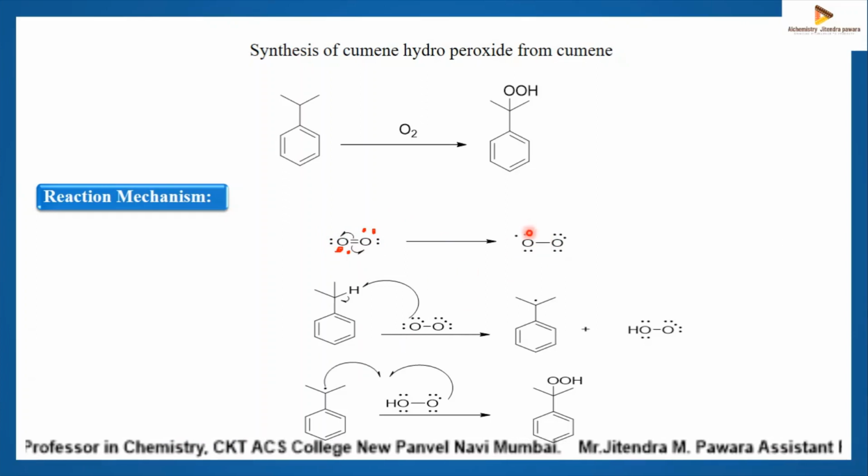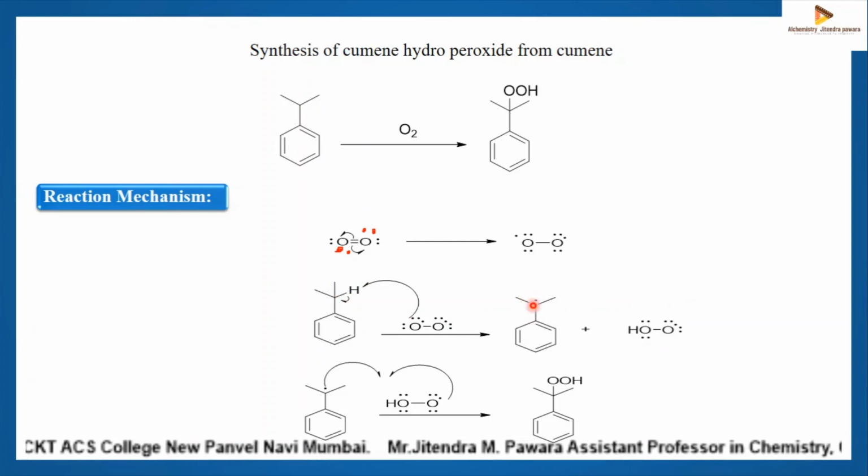Now this oxygen radical will react with this cumene. On the middle carbon of this cumene, you have a hydrogen. That hydrogen will be abstracted by this oxygen radical, and you will get this carbon-centered radical and a hydroperoxide radical. Then this carbon-centered radical, the cumene radical, reacts with this hydroperoxide.